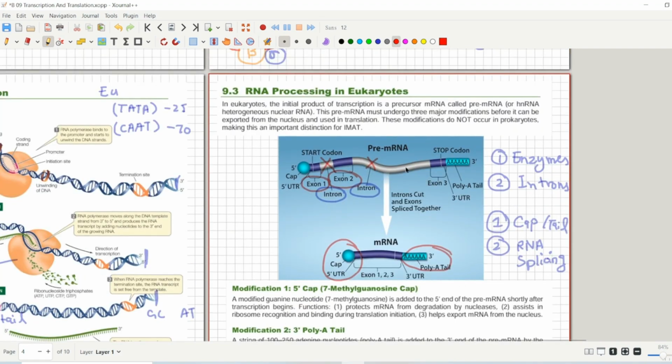So this was pre-messenger RNA and you modified it into this kind of structure. Now you have a cap, a tail and an exon molecule. So the RNA molecule is actually now equipped with guns and weapons, right? Before it was really vulnerable, anyone could have harmed your RNA, but now your RNA has weapons like guns, like the cap and tail, and it has also left behind any useless stuff that it was carrying. Now it is also lighter.